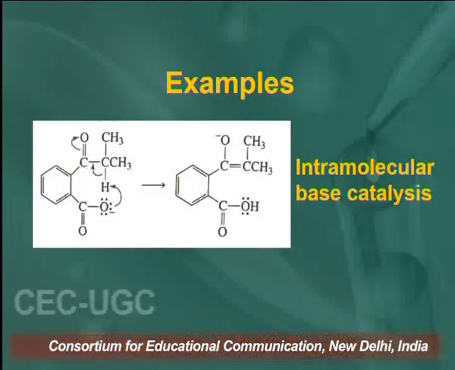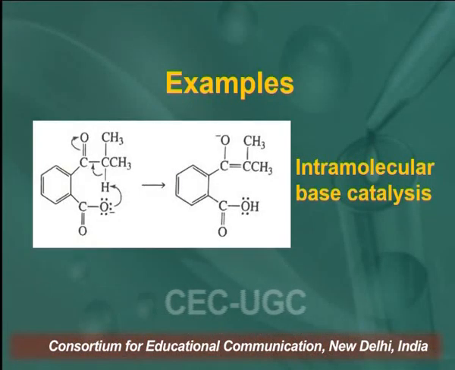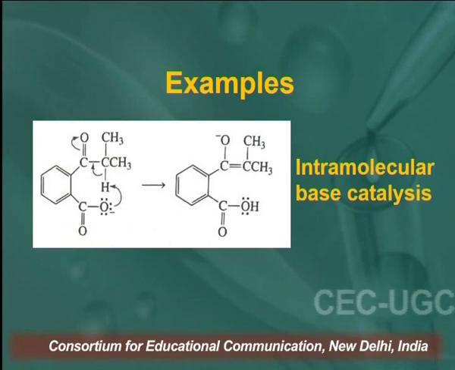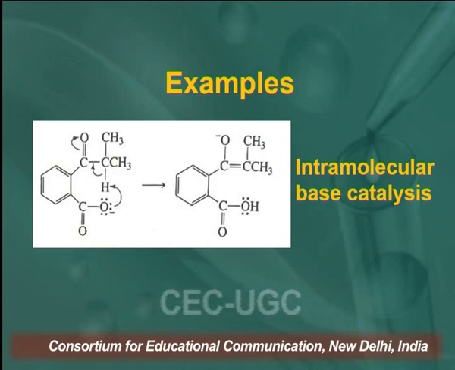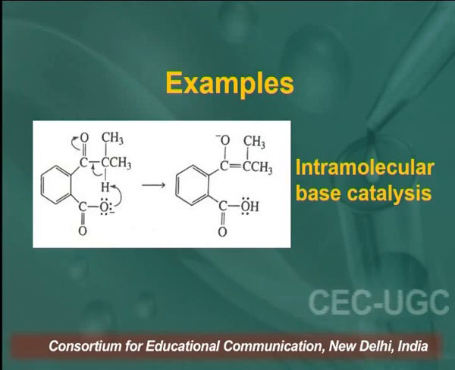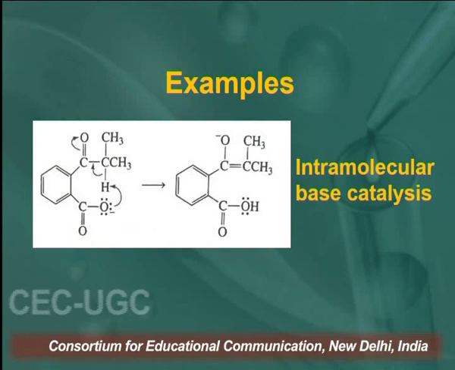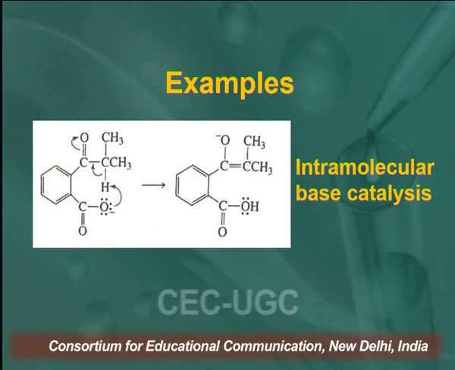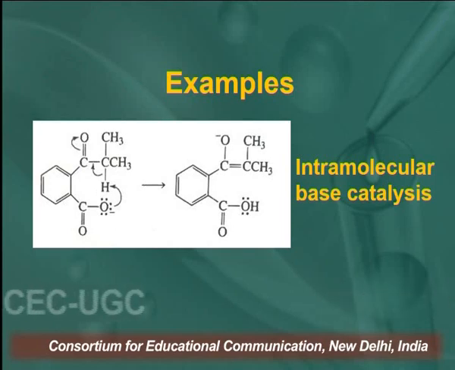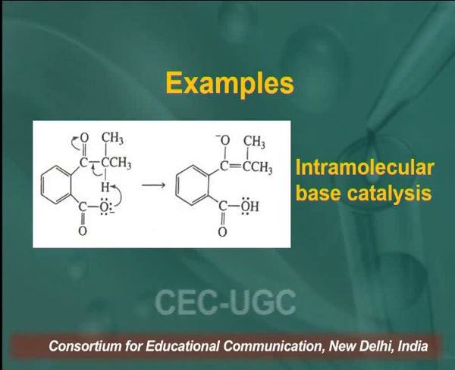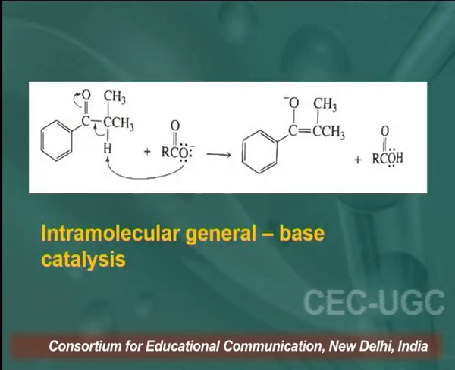This is an example of intramolecular base catalysis. Intramolecular means the reaction takes place within the molecule. On your screen you can see how the reaction takes place within the molecule and how the oxygen takes part in the reactions. One proton from the adjacent carbon, which has the carbonyl carbon, participates in the reaction. So, it is an example of intramolecular base catalysis.